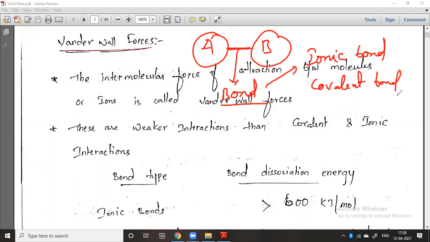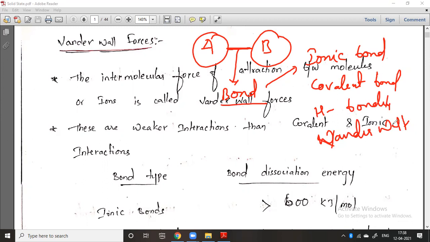There are also other types of interactions, like the metallic bond and the dative bond, and many other bonds. But generally here we will discuss the ionic bond, the covalent bond, the third one, hydrogen bonding, and the next one, van der Waals forces. So there are four types of bonds here.